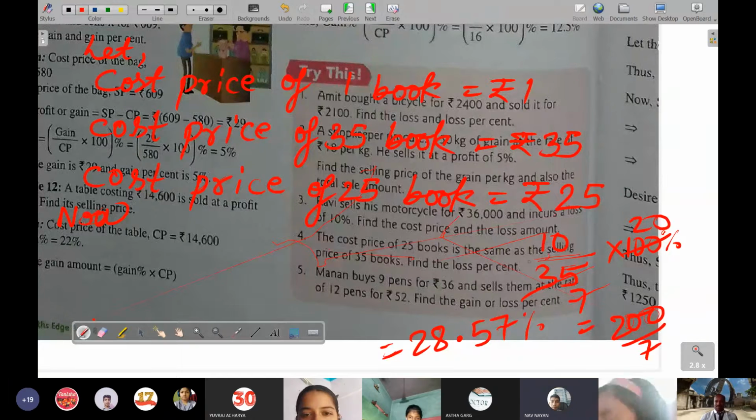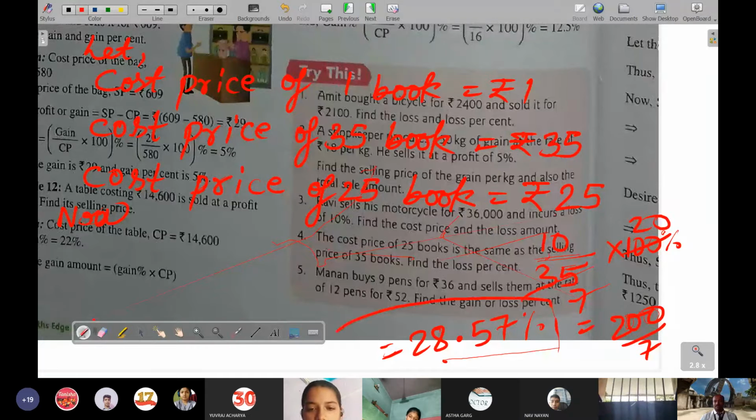The cost price of 25 books is the same as the selling price of 35 books. Find the loss percent. So it will become 28.57. Yes, 10 rupees is the loss out of 35. So the answer will become 28.5%. Then in that case the answer is wrong if it is given as 40%.